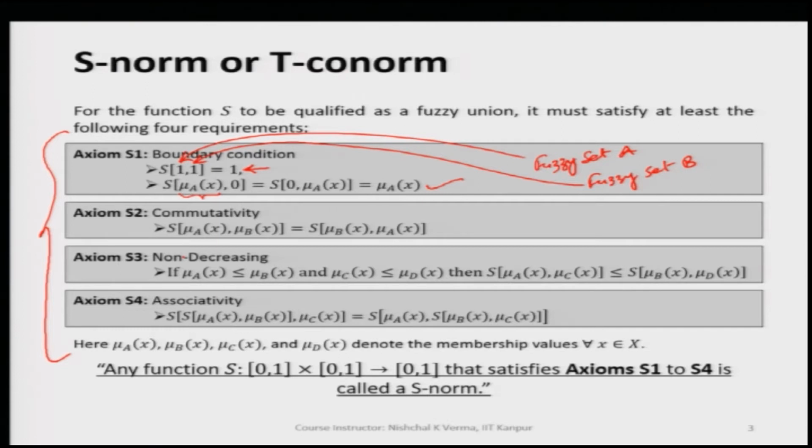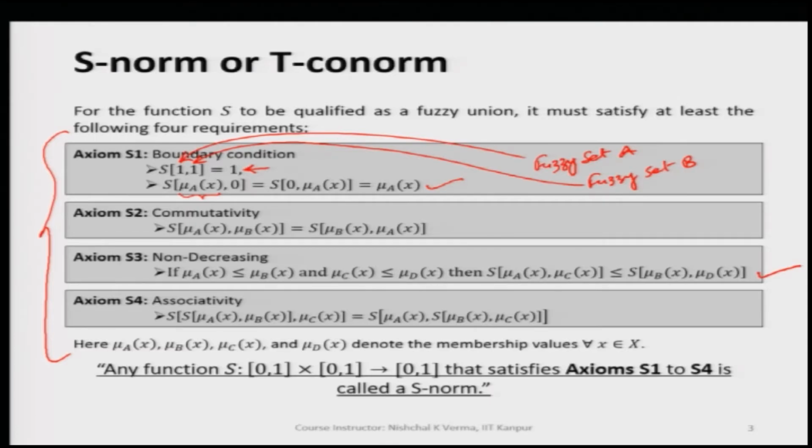Now, the third one is non-decreasing. If mu A of x is less than or equal to mu B of x, and mu C of x is less than or equal to mu D of x, then the S norm of mu A of x and mu C of x will be less than or equal to the S norm of mu B of x and mu D of x. This condition is the non-decreasing condition. Now, the fourth axiom S4 is the associativity condition.